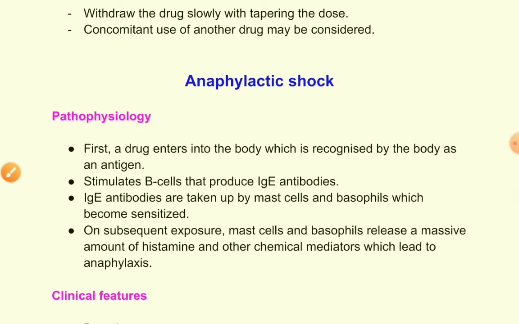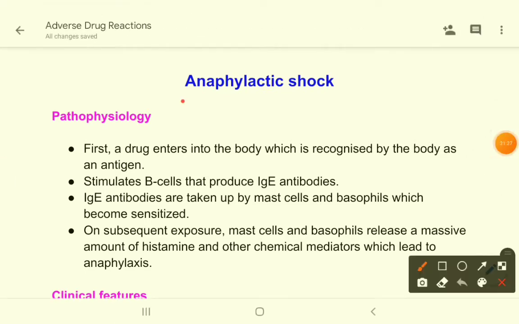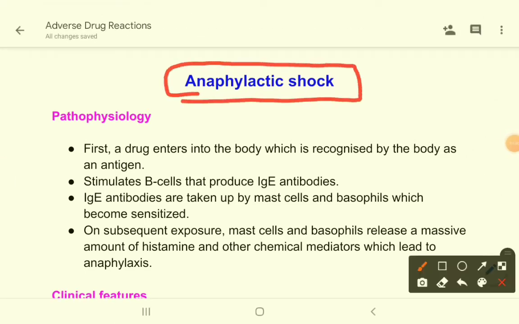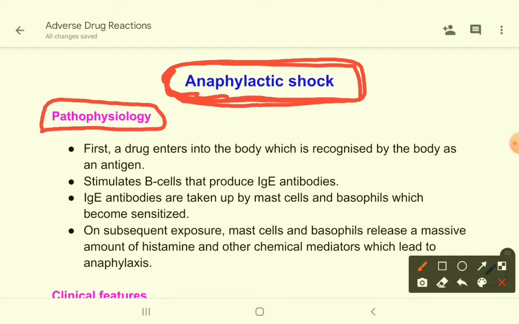Now come to another very important topic, that is anaphylactic shock. That is a very important topic in pharmacology. We have talked about hypersensitivity reactions, and there are 4 types: type 1, type 2, type 3 and type 4. Anaphylactic shock is an example of type 1 hypersensitivity reaction. This is actually an exaggerated type 1 hypersensitivity reaction. You can get questions in your viva exams or written exams that say, write a short note on anaphylactic shock. Then you have to write like this.